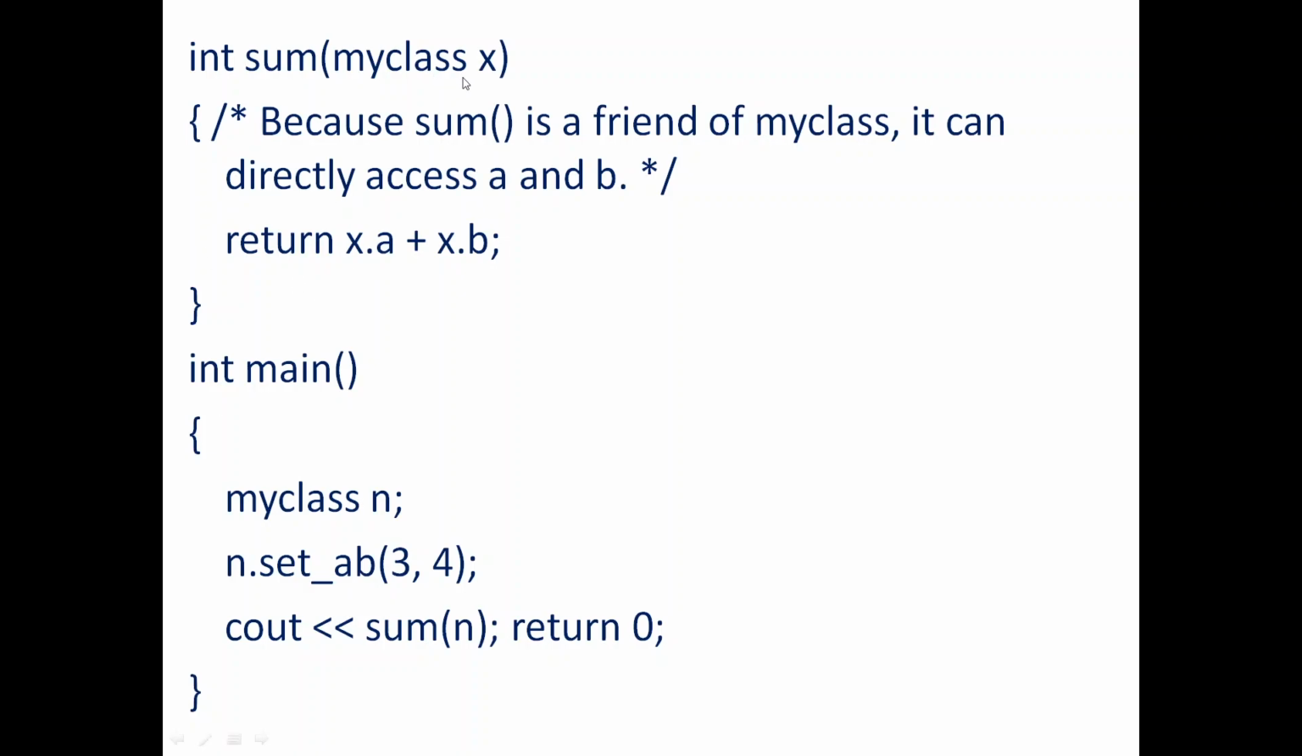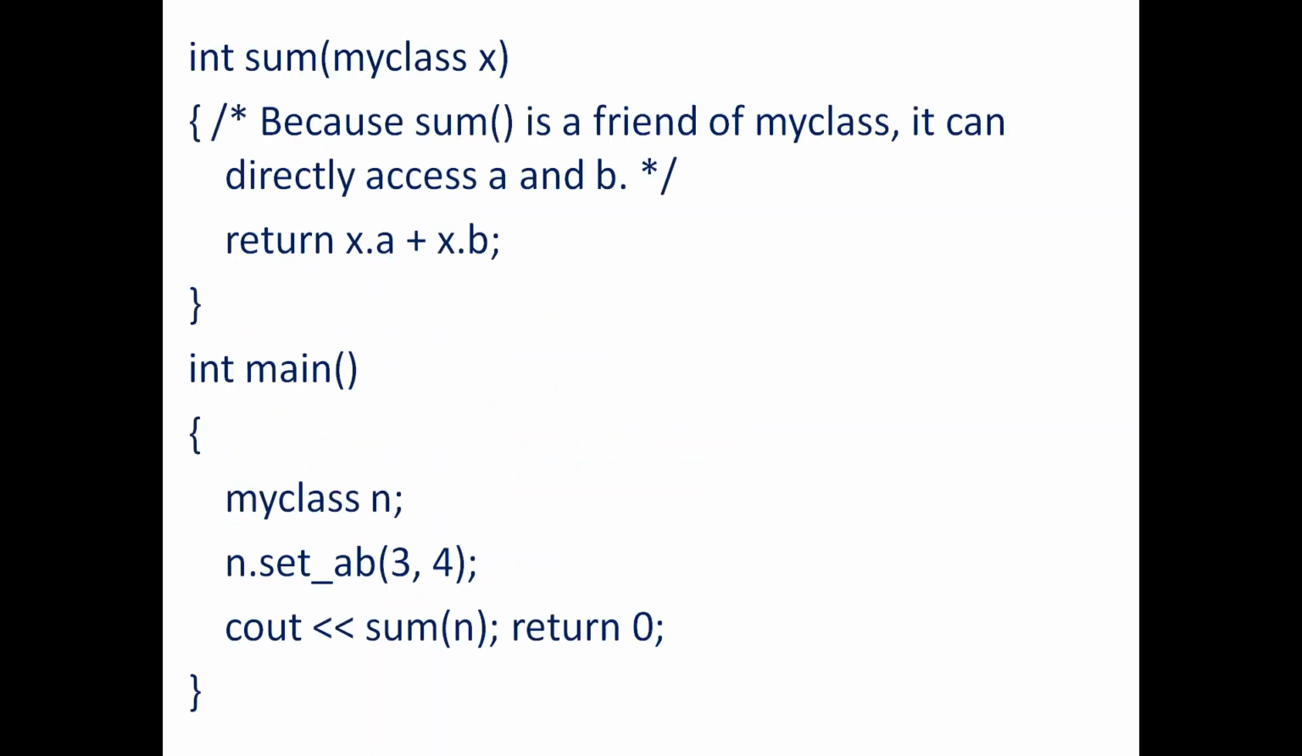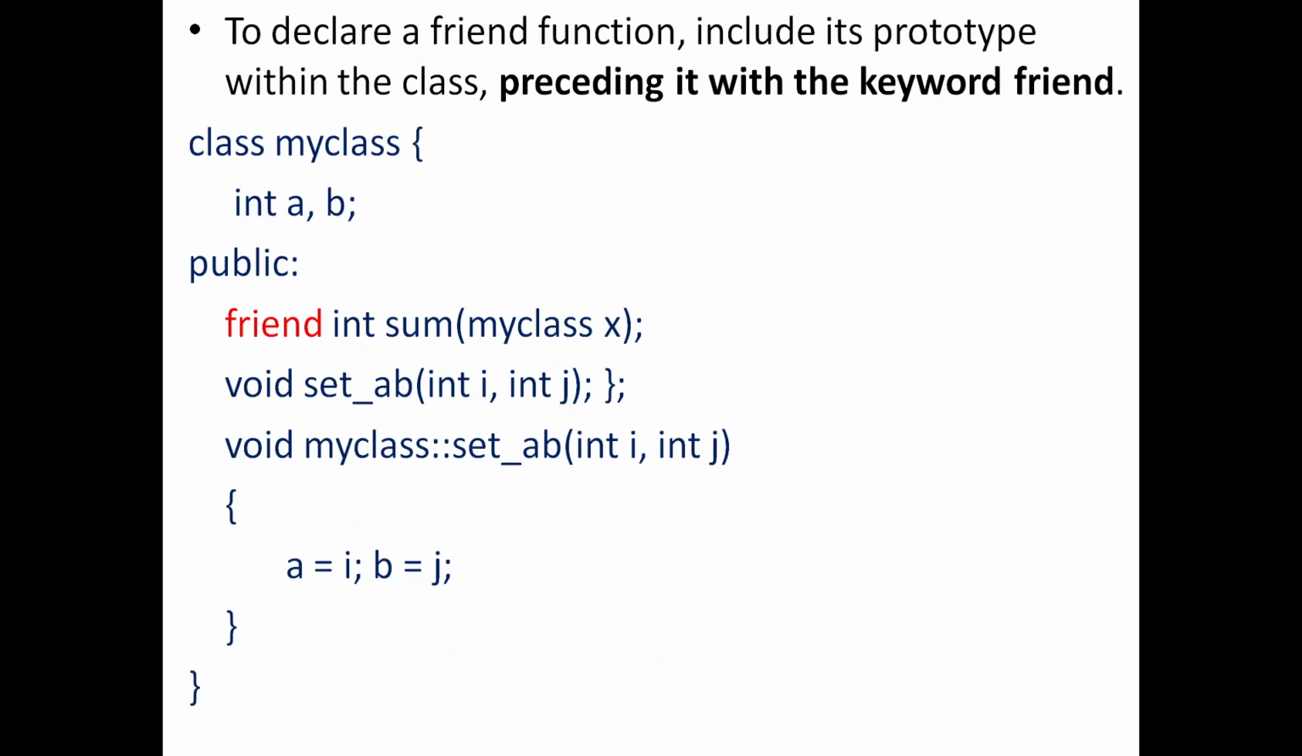N will come here and be recognized as x, so x.a plus x.b is equal to n.a plus n.b, which is nothing but 4 plus 3. So the value returned will be 7, and that will be printed here. This is a small demo to show that you can also allow a non-member function of a class to access the private members, provided you make it a friend of that particular class.